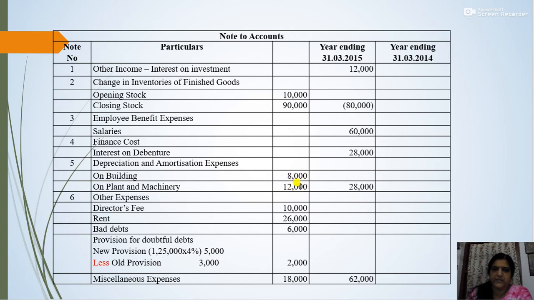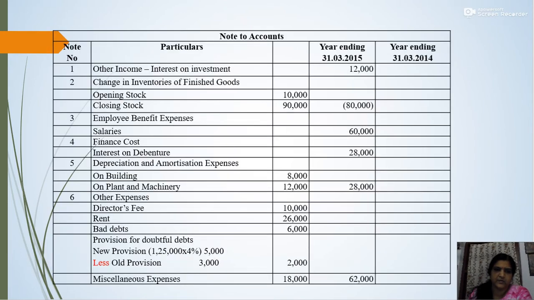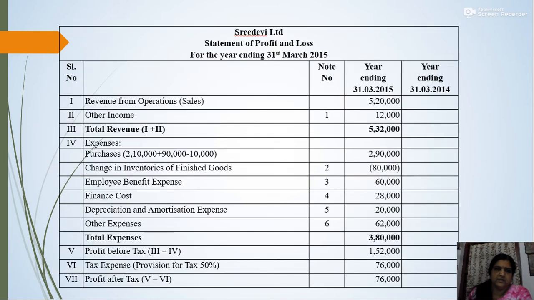The depreciation given in the question for the current year is 20,000, and this 20,000 is 8,000 on building and 12,000 on machinery. That's all. So depreciation and amortization: building 8,000, plant and machinery 12,000, total 20,000. This is not 28,000, it is 20,000.